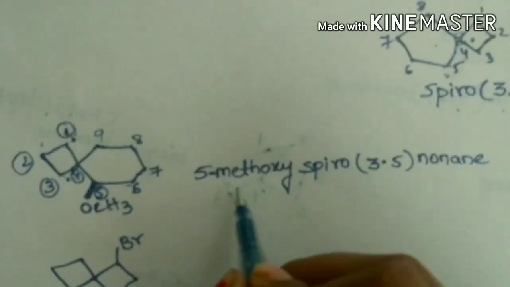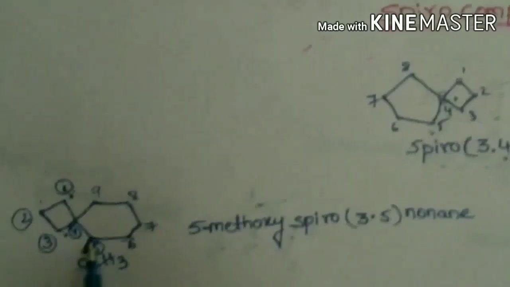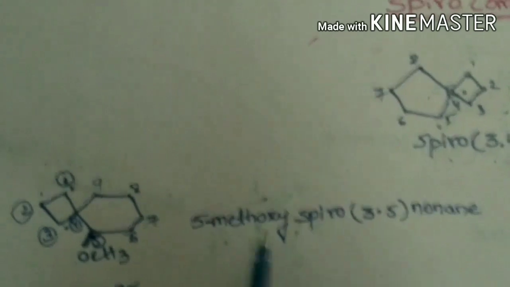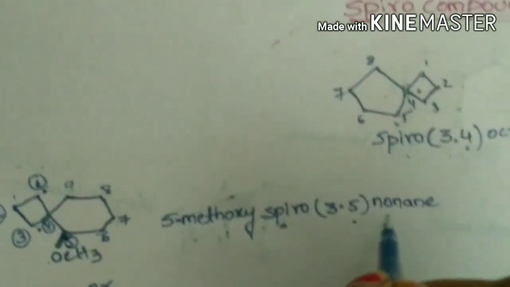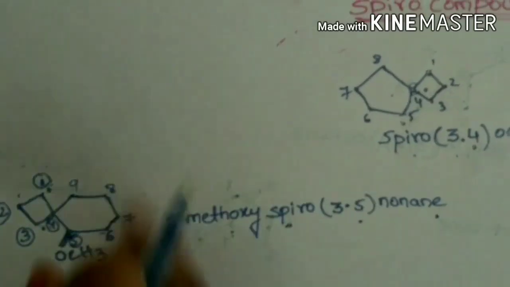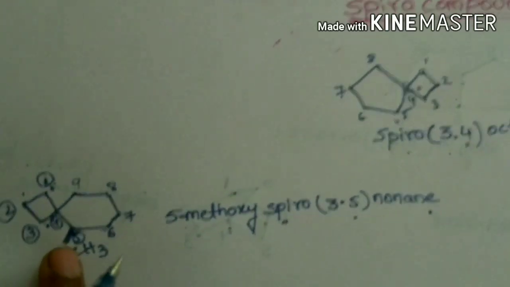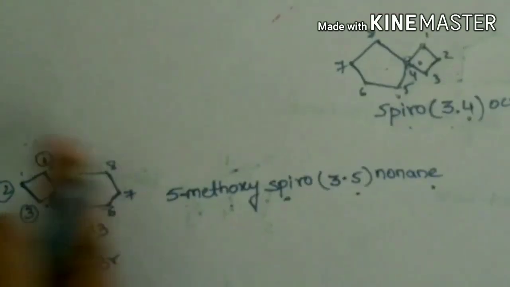Hence this compound can be written as 5-methoxy, as this alkoxy group is substituted at the 5th position. So 5-methoxy spiro 3, 5 nonane, as this spiro compound has 9 carbons.